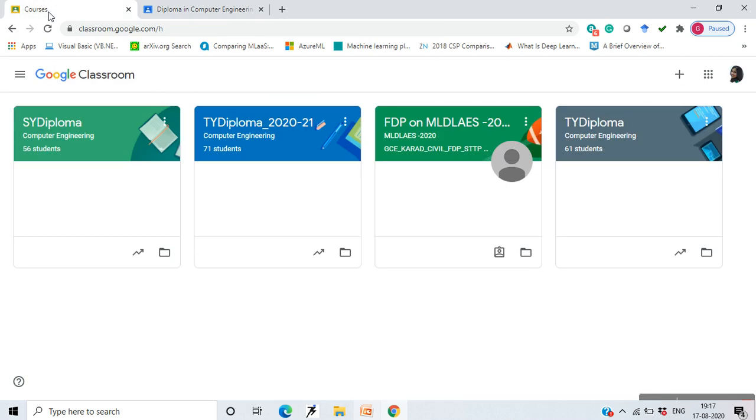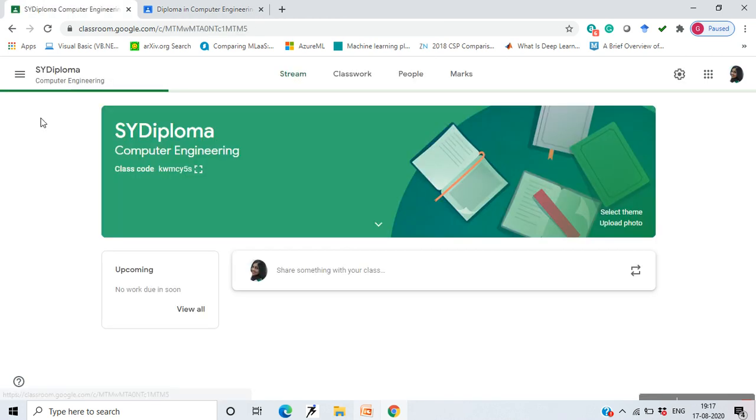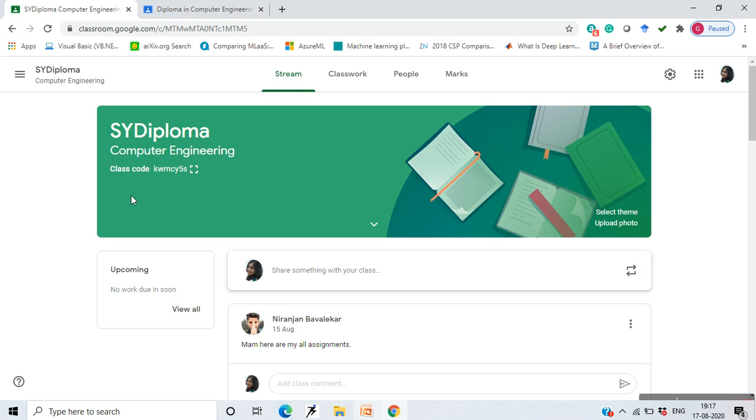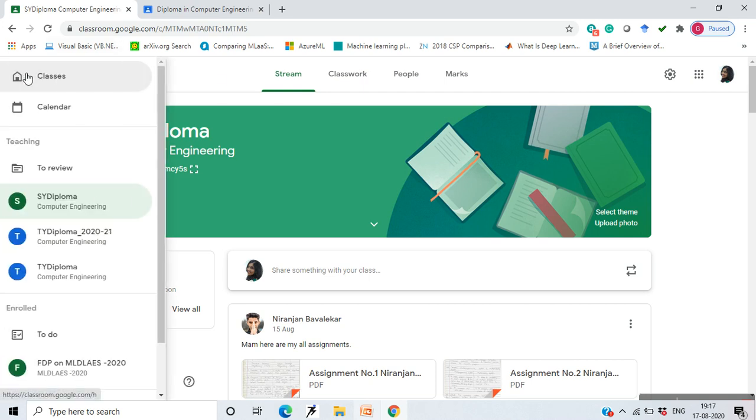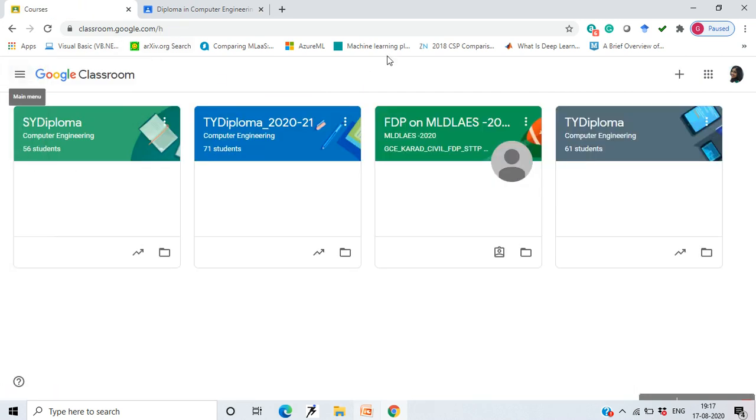Okay, now what is the difference between this and this? See, this is also a class, but you don't get a Google option to generate a Meet link through this. This is when I use a personal ID for conducting classes. Okay, now see here, I'll show you.